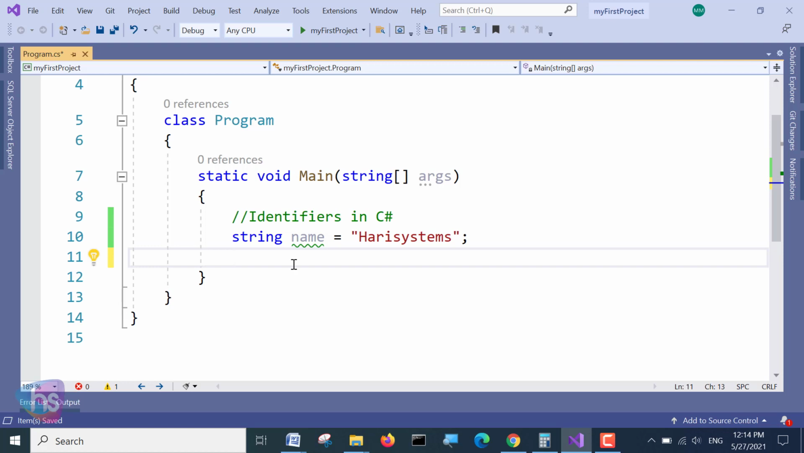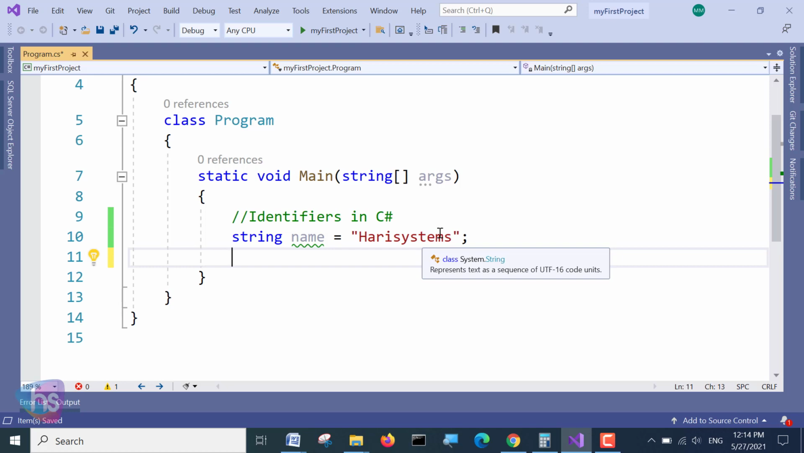If you want to use the same name in another file, like another C# file, yes, you can use the same variable there. But on the same page, the same variable name should not be used. This uniqueness of names is what we call identifiers.